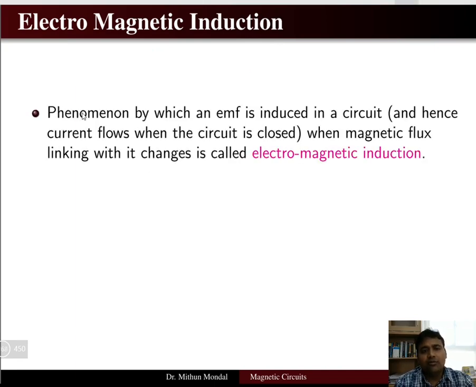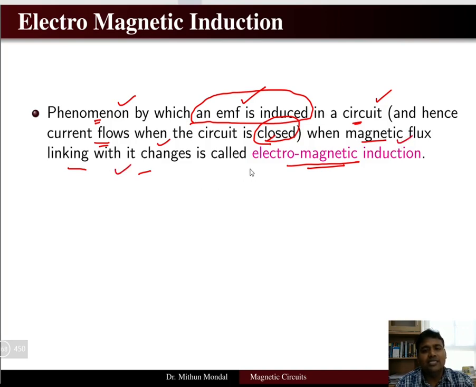We will see. So electromagnetic induction is basically the phenomena by which an EMF is induced in a circuit, and then a current will flow in the circuit when it is closed, when magnetic flux linking with it changes. So electromagnetic induction, again let us define. It is the phenomena by which an EMF is induced in a circuit, and hence a current will flow when the circuit is closed, when magnetic flux linking with it is changing, and this is known as electromagnetic induction.